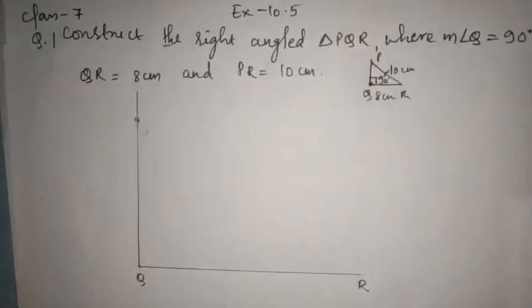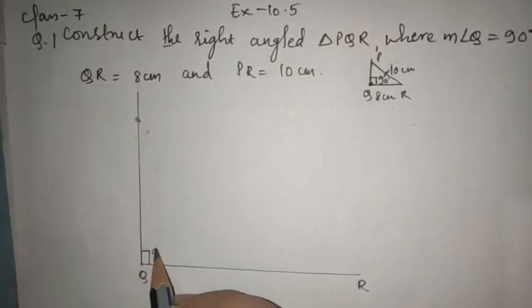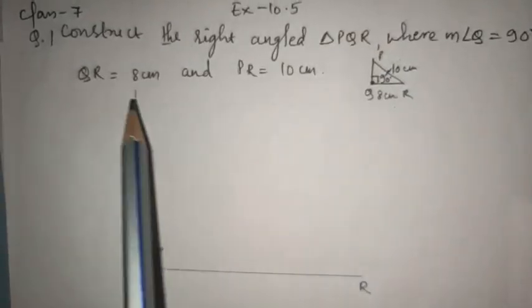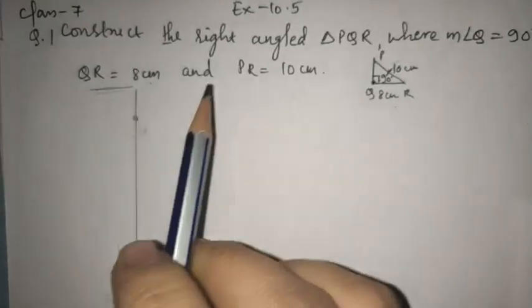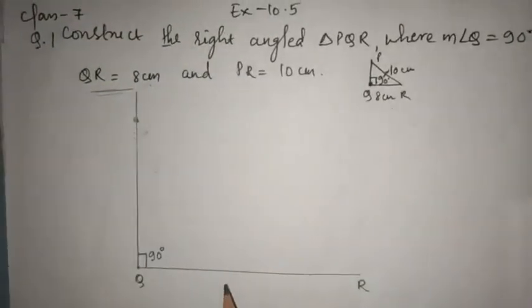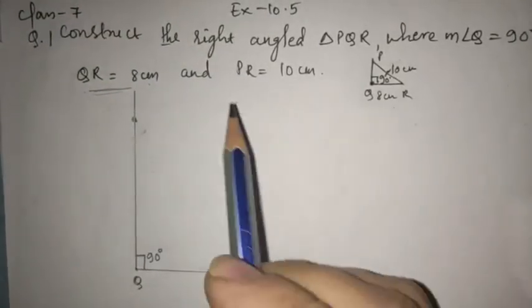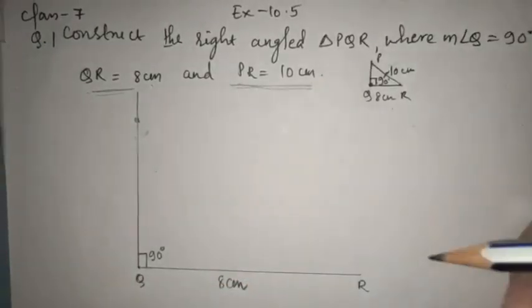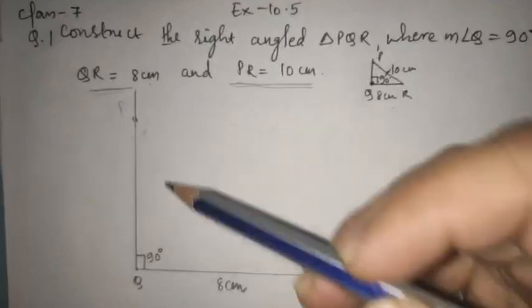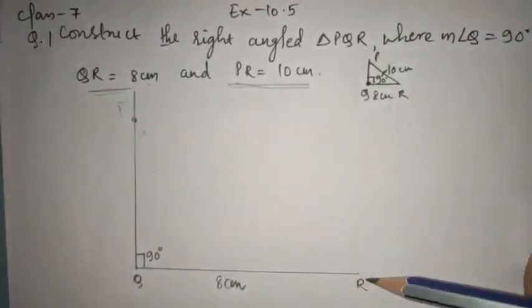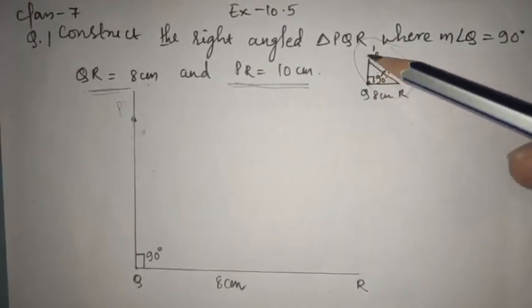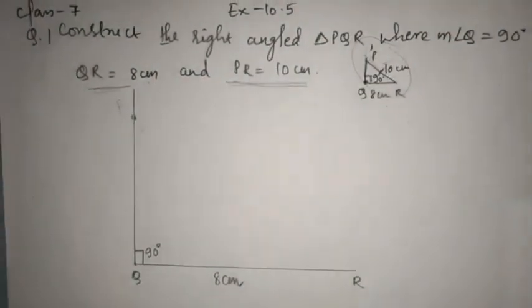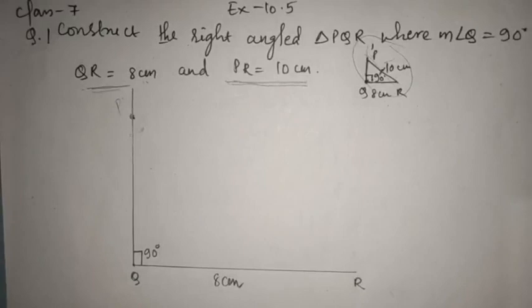So this is our 90 degree. Now what is given in the question? The thing given is QR, which is 8 centimeter. Sorry, PR is 10 centimeter. So let me write QR as 8 centimeter here, and the next given is PR 10 centimeter. So P will be somewhere here, right? Not this dotted line, somewhere here, which I'll measure from R, because PR will be like this. According to this rough figure also, you can see PR is over here, not here. If you make from here, it will become PQ. You want PR because in the question it is given PR, isn't it?